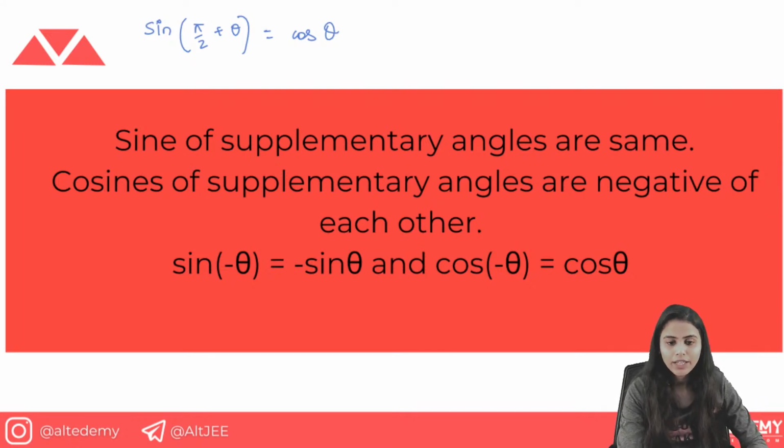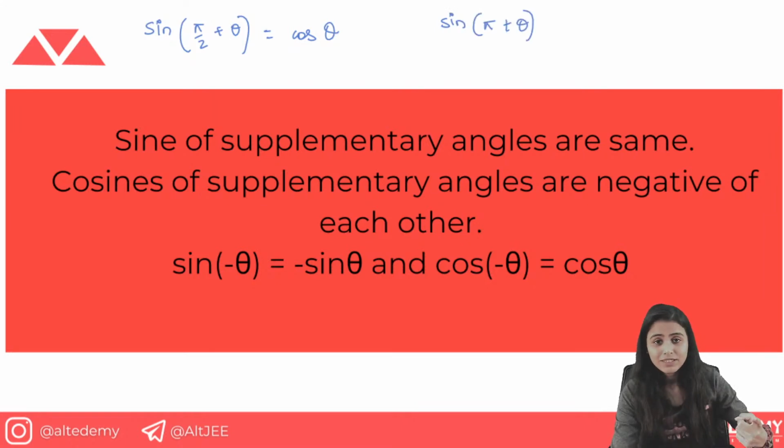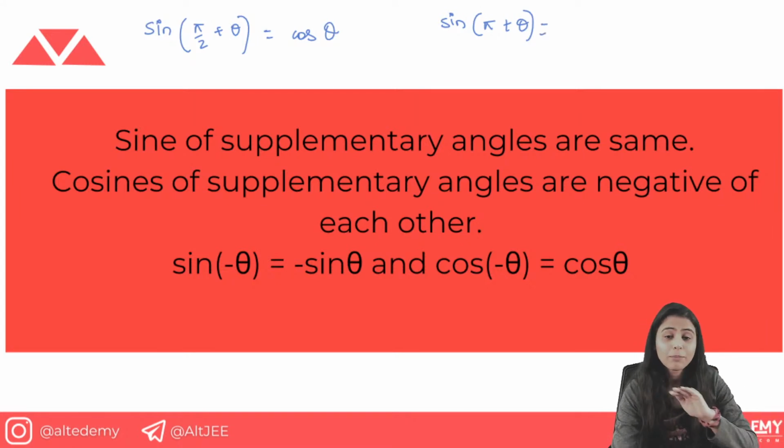Similarly, if we had here sine of pi plus theta, pi is an even multiple, so in pi plus theta we are talking about the third quadrant. In the third quadrant sine is not positive, so here minus will come, but for even pi sine does not get changed to cos. So it will be minus sine theta.